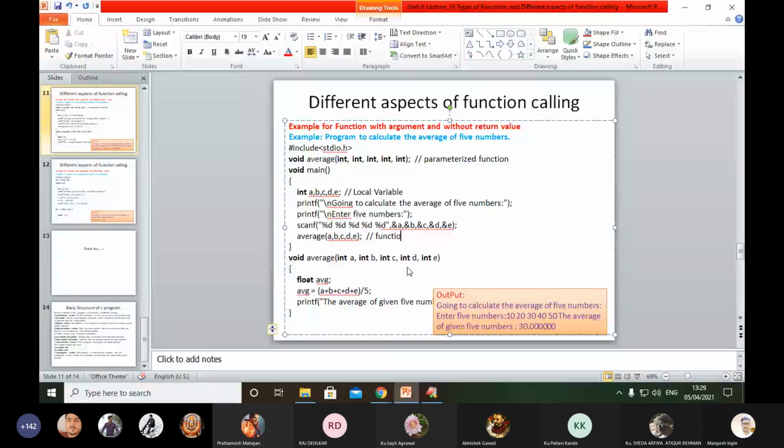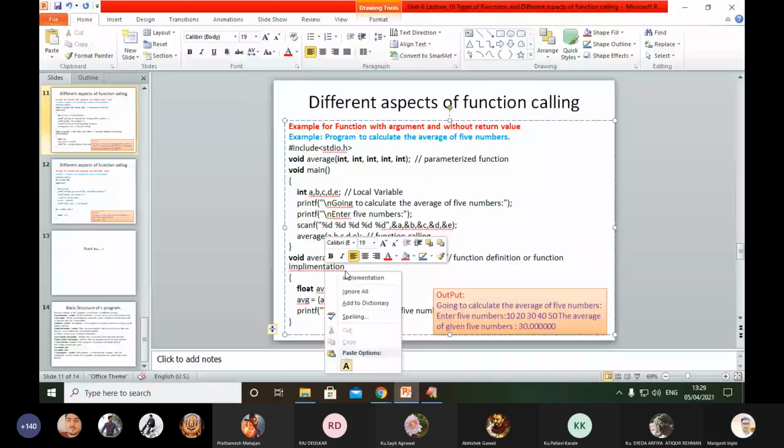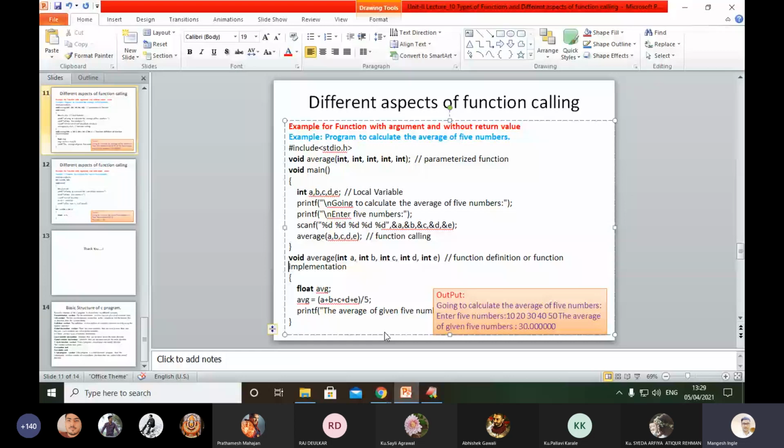Function calling here, function definition or function implementation. Just hold on, guys.